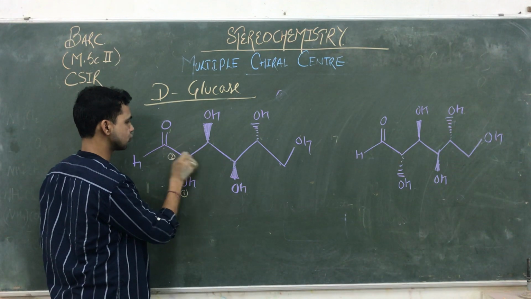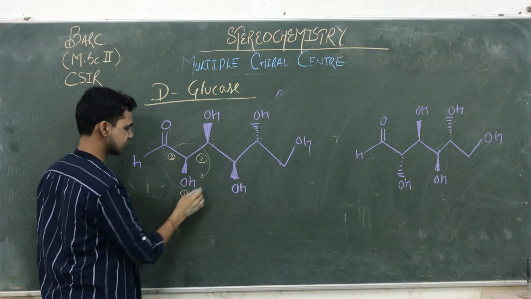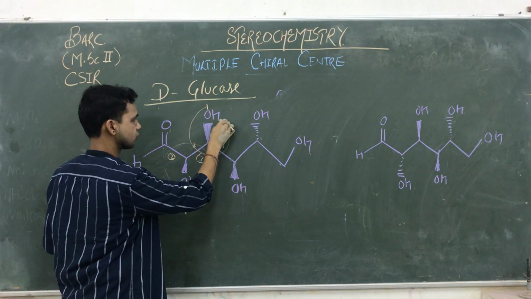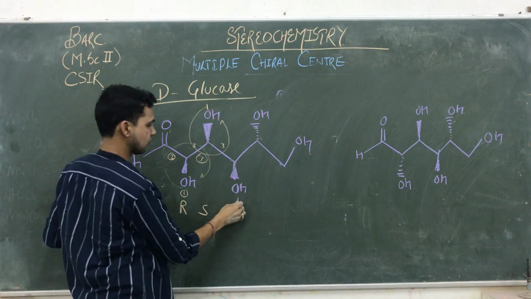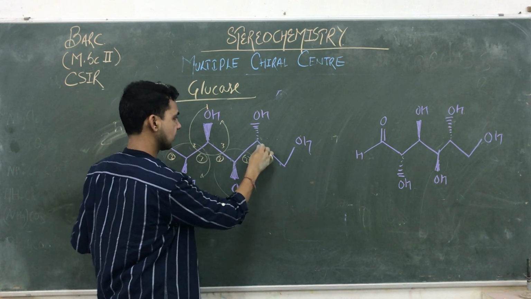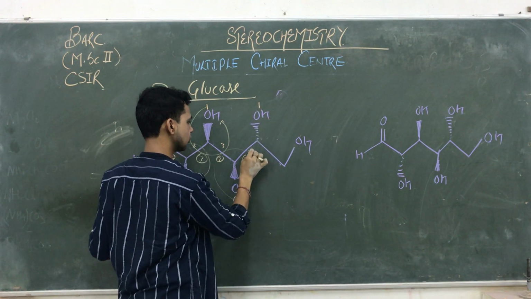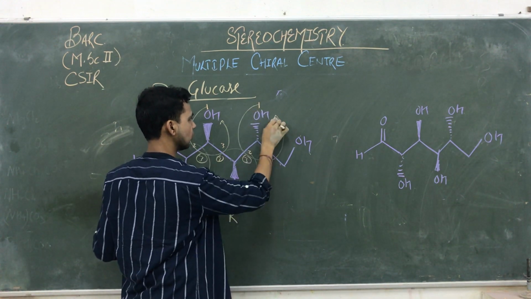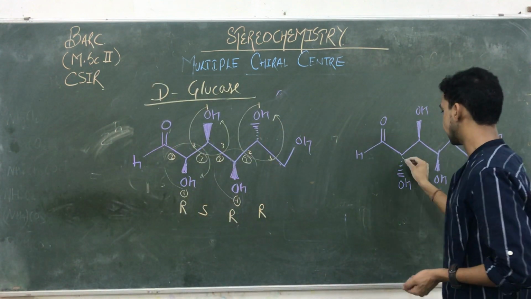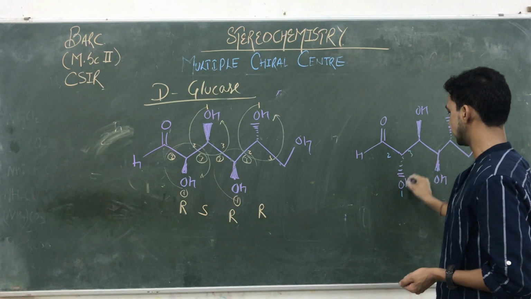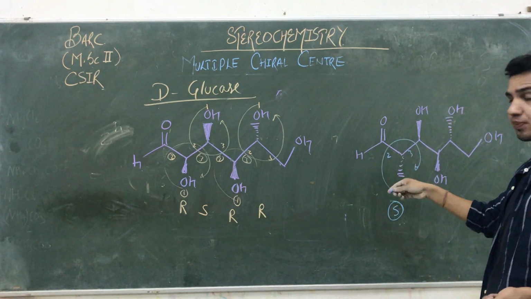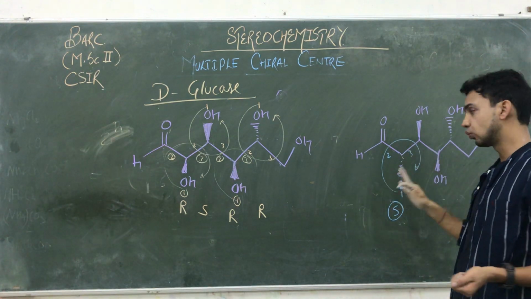That is 1, 2, 3. So it is R. The next one is 1, 2, 3, S. That is 1, 2, 3, so that is R. Here it is 1, 2, 3. That should be S, but it will be R. Then we find out its configuration. This is R, but not S, because here the highest priority group is always away from the observer.